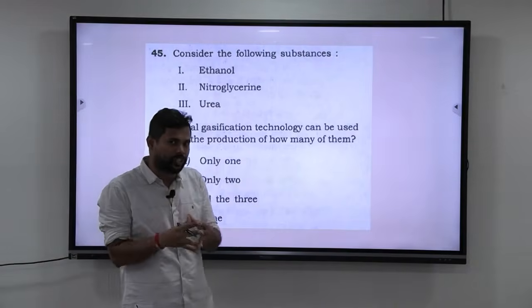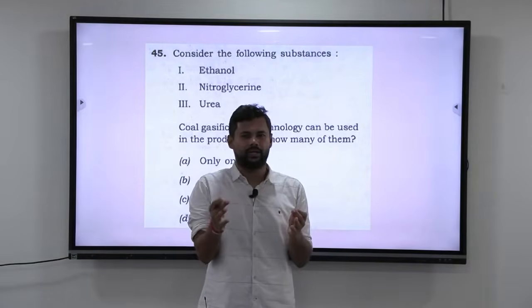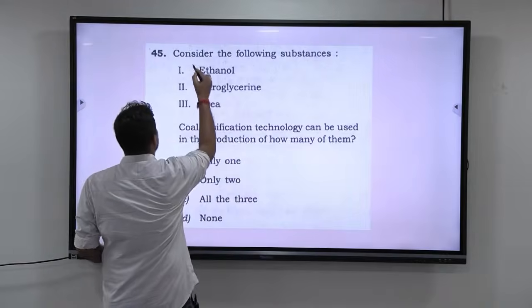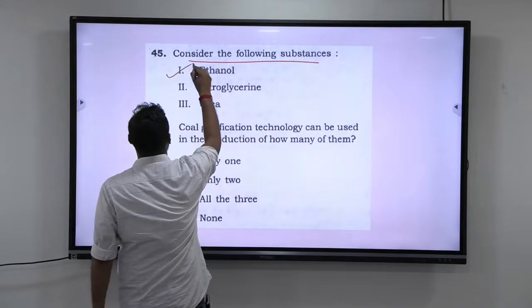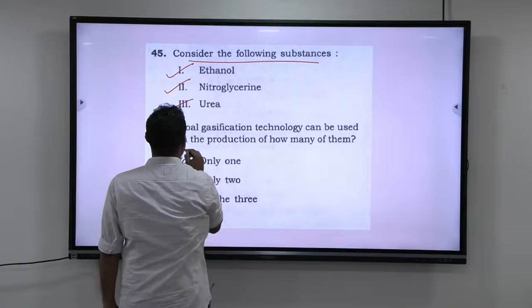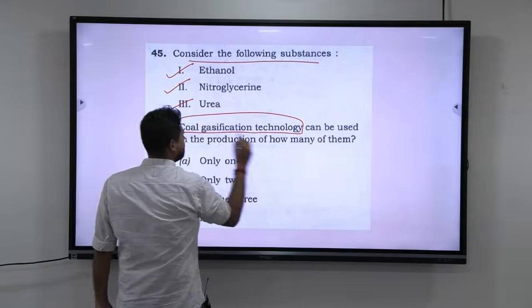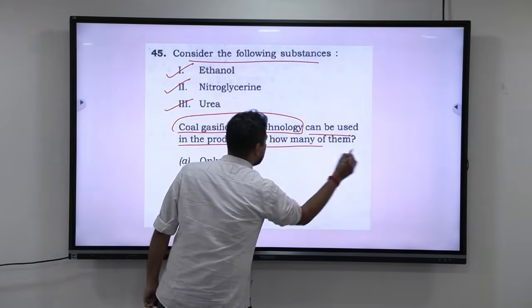Alright guys, let us look at this question. Again, this question has become a little too technical, but it is okay. Let us see how we can manage it. Consider the following substances. You have ethanol, you have nitroglycerin, and you have urea. Coal gasification technology can be used in the production of how many of them?